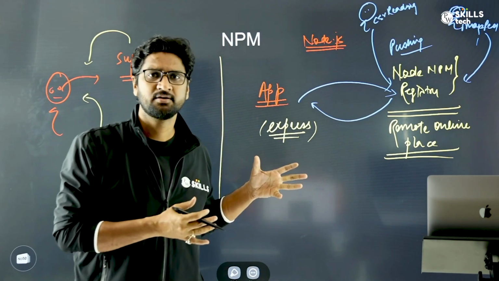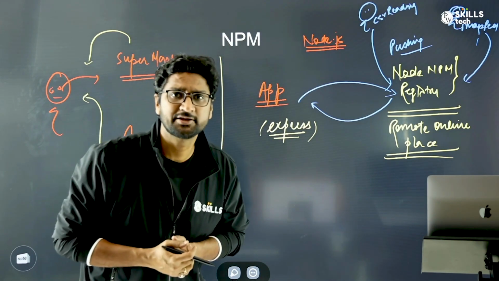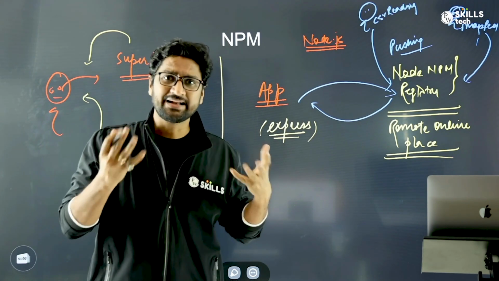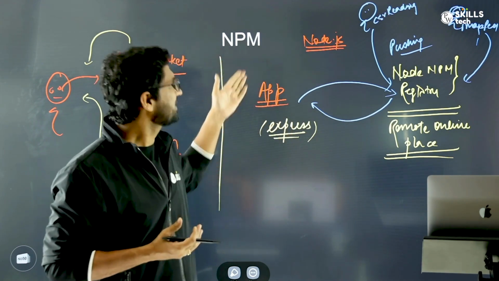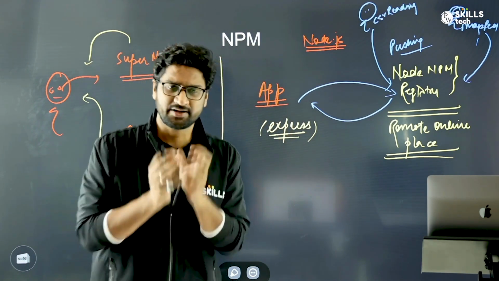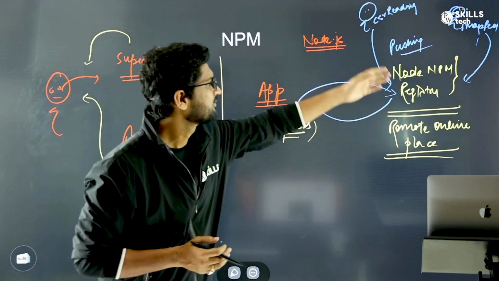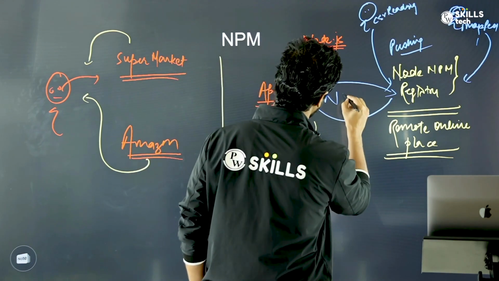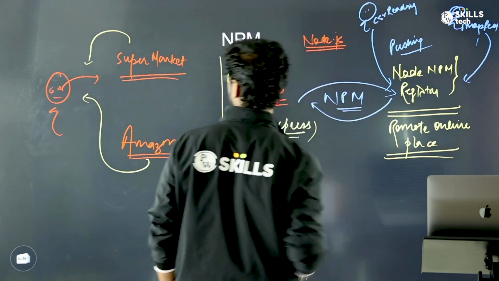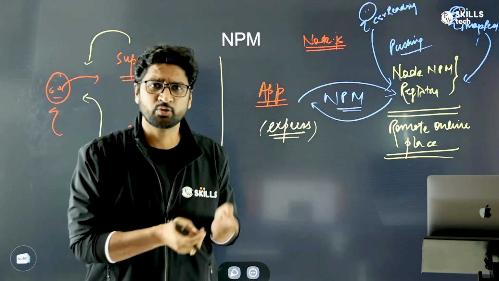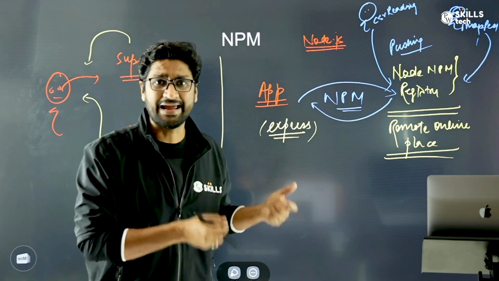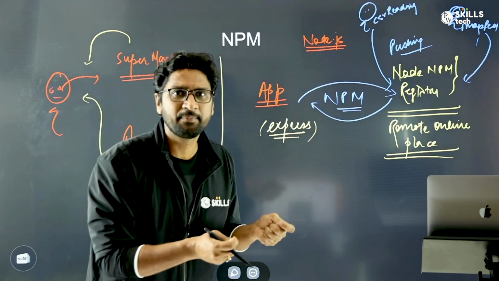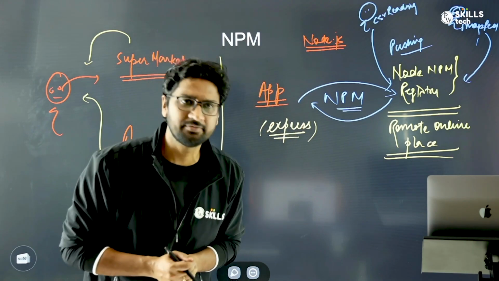Who helps a Node.js application get this dependency from the central repository? What is that entity which helps the app get the Node.js libraries, the reusable code, from the npm registry? That is called npm. Just like the Amazon app is a way through which you can order, so that when you order eggs or groceries, it comes to your house. You make use of the Amazon app to order and then Amazon helps you get it delivered.